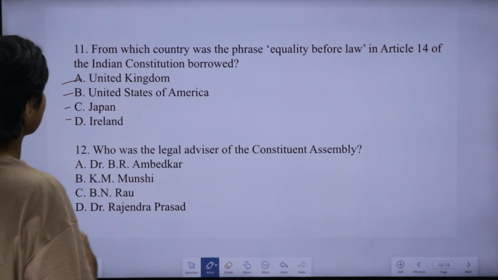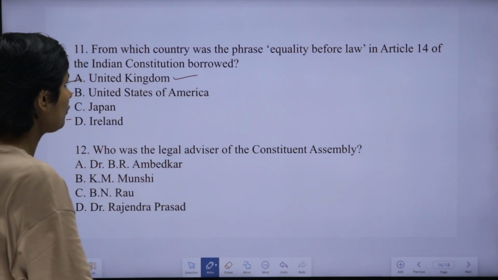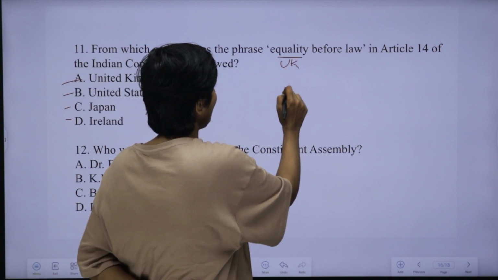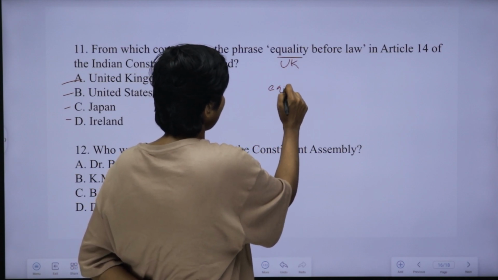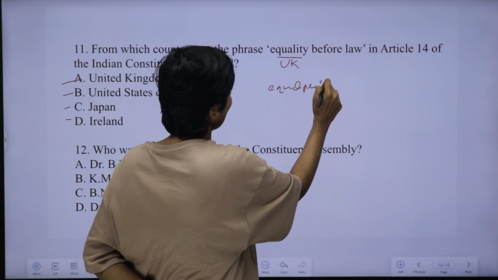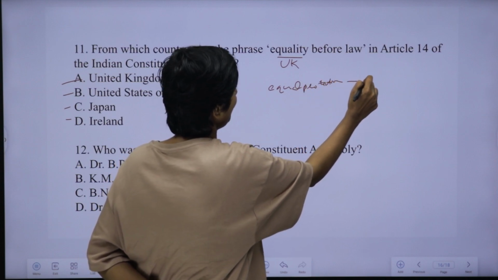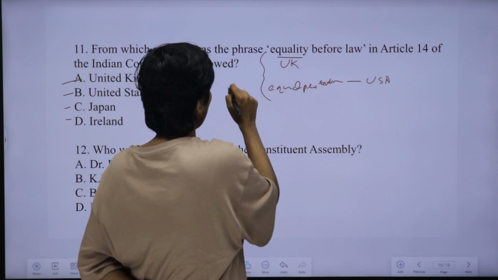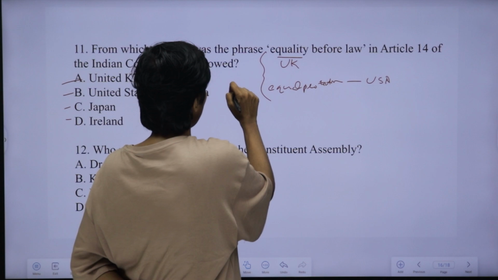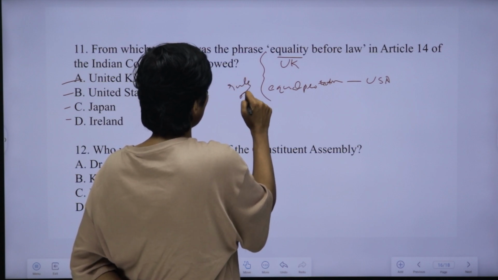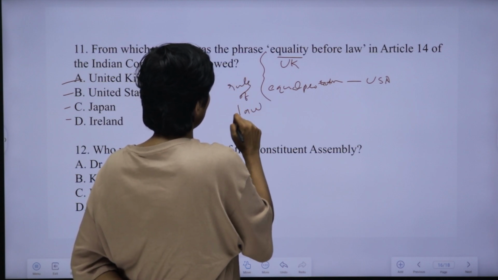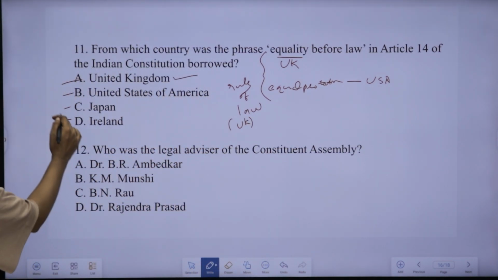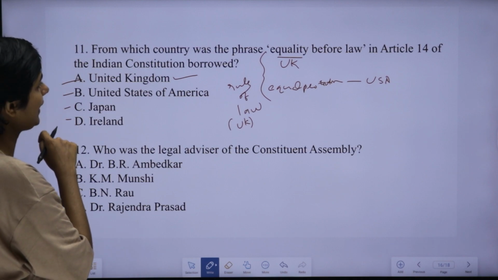That's the question. Here the answer is UK itself. Equality before law was taken from the UK. Equal protection of law we actually took from the USA. These two principles are part of our rule of law in our country, and the rule of law principle we took from the UK itself. Okay, so option A is the answer.